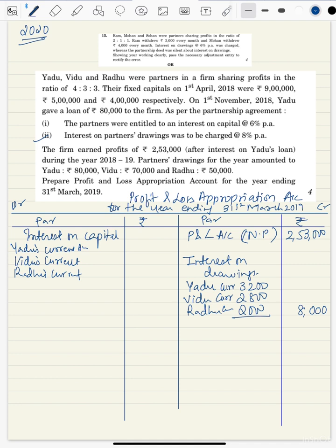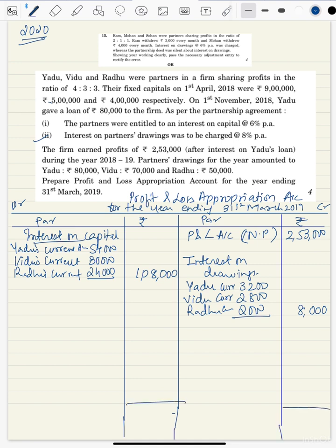Okay, so capitals are fixed and the rate is given, 6%. 6 nines are 54, so 54,000. 6 fives are 30,000. And 6 fours are 24,000. So we'll add the values. We're getting 1,08,000. This is the interest on capital. So we are done with interest on drawings and interest on capital. These were the only two things we were supposed to provide. So now we'll close this account.